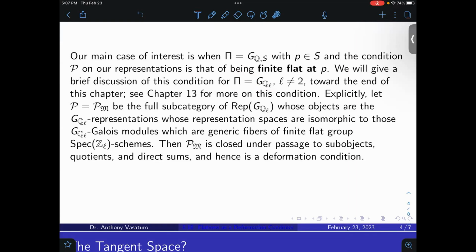And then I have a whole chapter, chapter 13, with more on this condition. Explicitly, we'll let 𝒫 equal 𝒫_m be the full category of Rep G_{Q_ℓ} whose objects are those G_{Q_ℓ} representations whose representation spaces are isomorphic to those G_{Q_ℓ} Galois modules which are generic fibers of finite flat Spec Z_ℓ schemes. In other words, the representations are finite flat at ℓ. Then 𝒫_m is closed under passage to subobjects, quotients, and direct sums, and so it's a deformation condition. This is what Ramakrishna proves in his thesis.